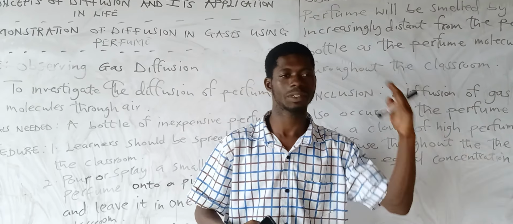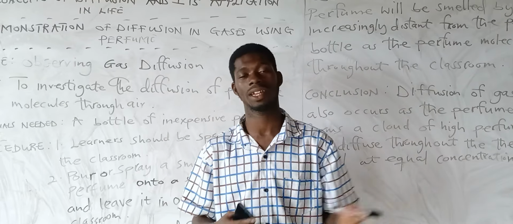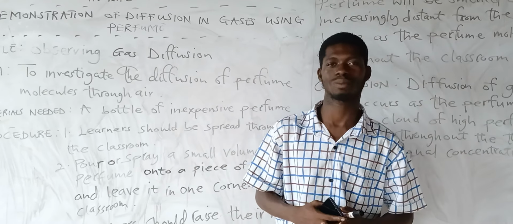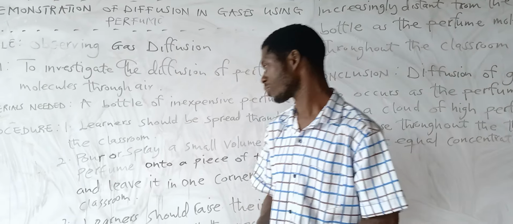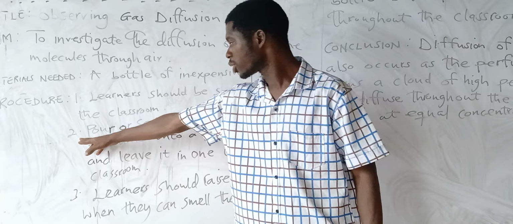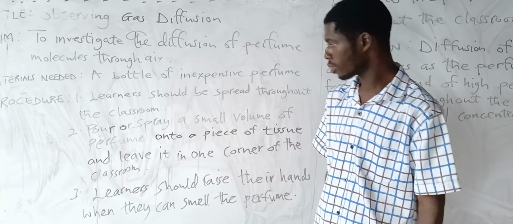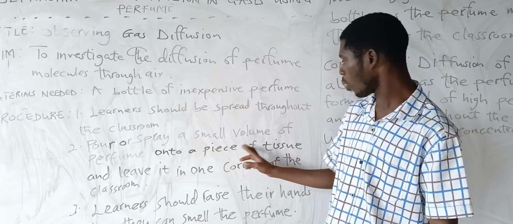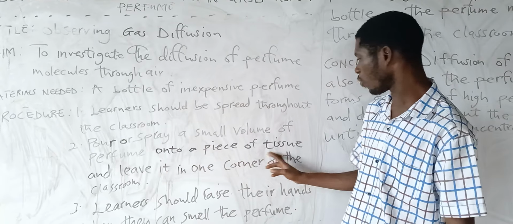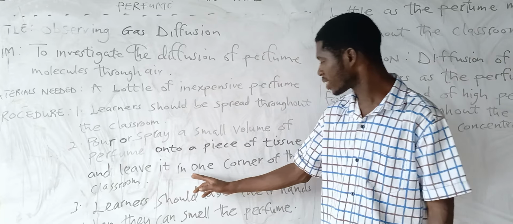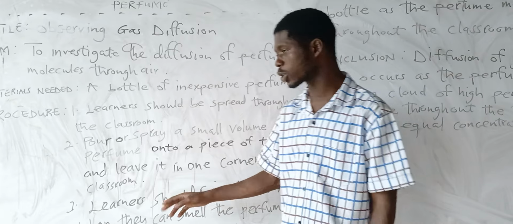So some is sitting here, some is sitting here, some is sitting here, they should occupy the whole room. Okay. Now, point 2. Pour or spray a small volume of perfume onto a piece of tissue and leave it in one corner of the classroom.